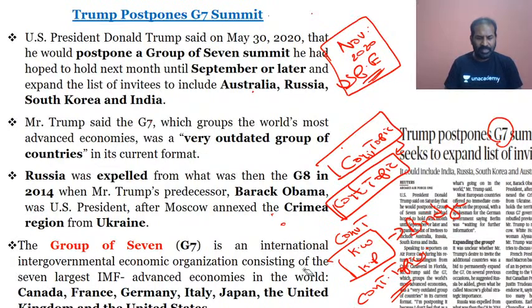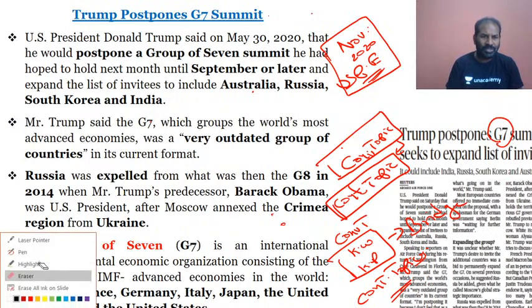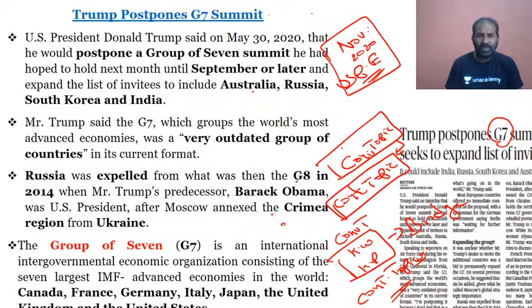Sir, is Russia permanently excluded from the G7 summit due to...? Yes. Now, apart from G8, what you have is only G7. Earlier it was G8. Now it is only G7. And those are nothing but the economic sanctions.